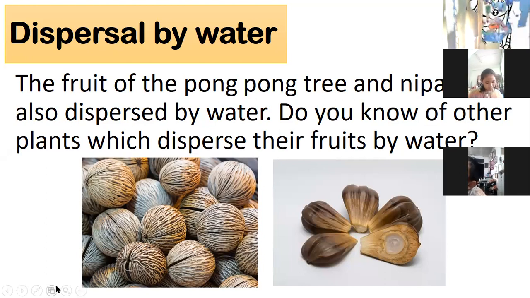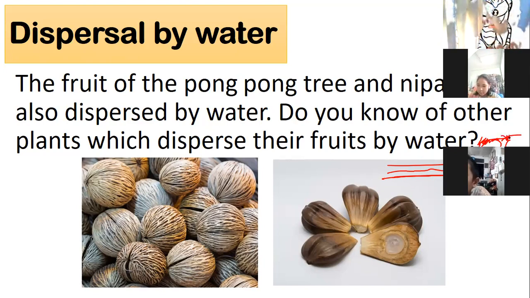For example, this is the river here. Look at my drawing, my beautiful drawing. This is the river over here. Row, row, row your boat gently down the stream. Beside this river, there is a tree, a coconut tree. A coconut, it's a giant nut. If you eat too much, you will become very fat.